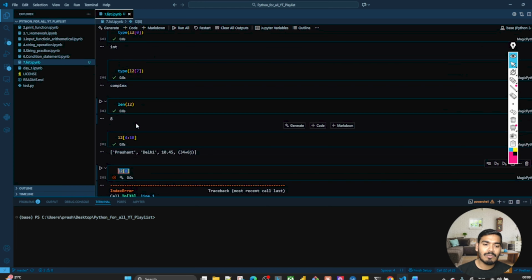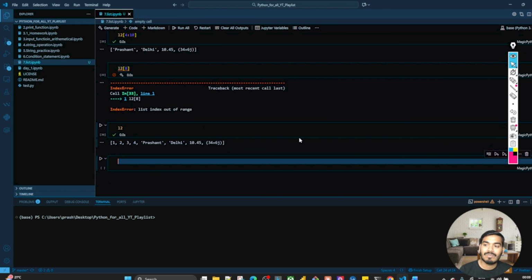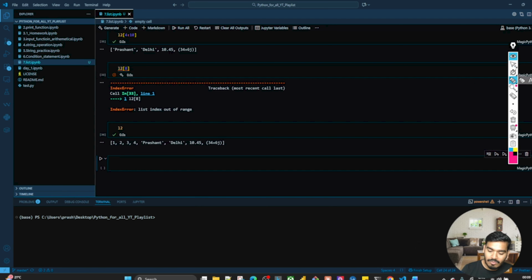So there is one more concept, which is negative indexing. Let's try to understand that part. Whenever we try to access the elements of the list from left to right, the index values are 0, 1, 2, 3, 4, 5, 6 and 7.